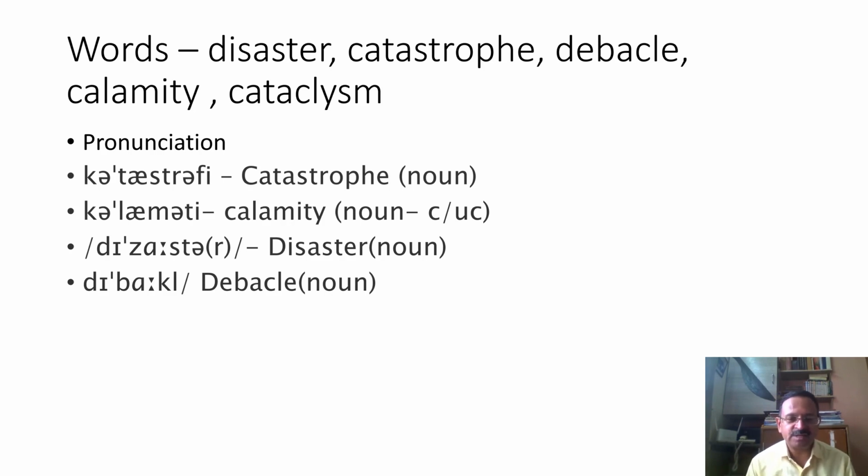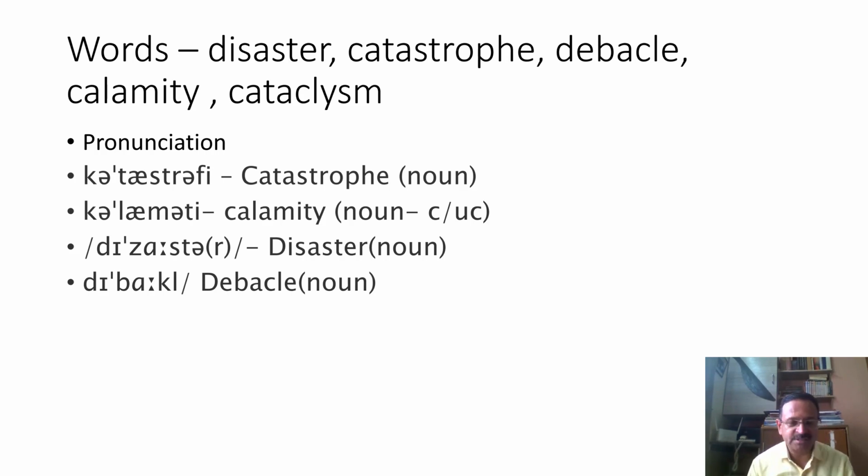These are the various words which are closely related with the word cataclysm. One more thing that we discussed in the last video was that they were all misfortune, in fact, number one, and number two, they were all events. So let's discuss more about disaster, catastrophe, debacle, calamity, and cataclysm.